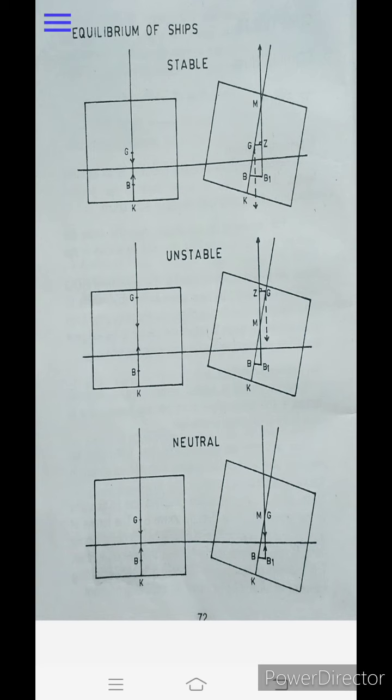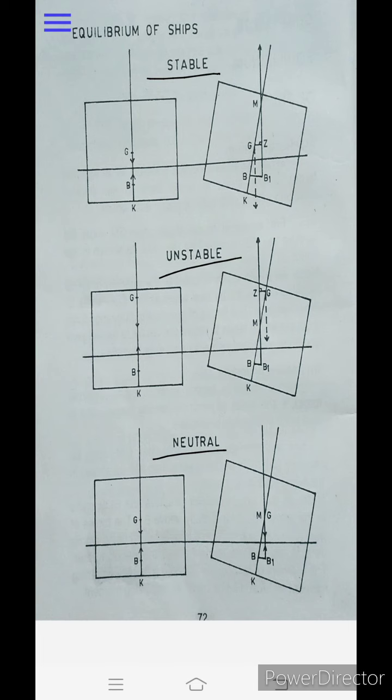Let's begin with the topic equilibrium of ship. What does it exactly mean? In the equilibrium of a ship there are three conditions: stable, unstable and neutral. So when a vessel is heeled by an external force like wind, sea or current, and she tends to come back to her original condition, she is said to be in stable equilibrium.